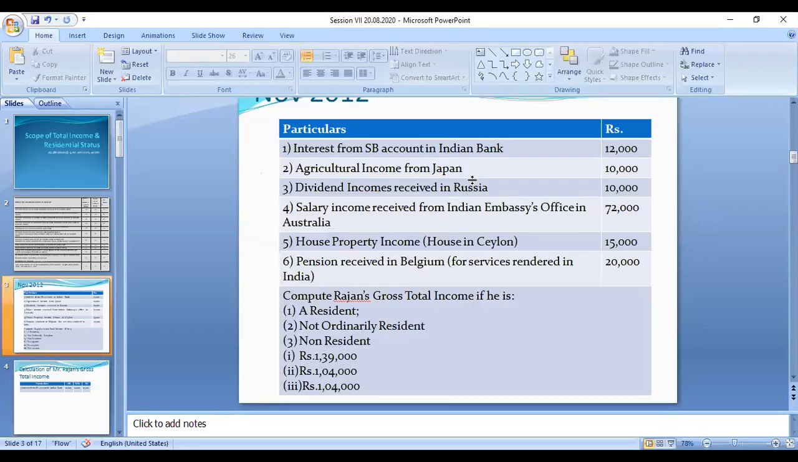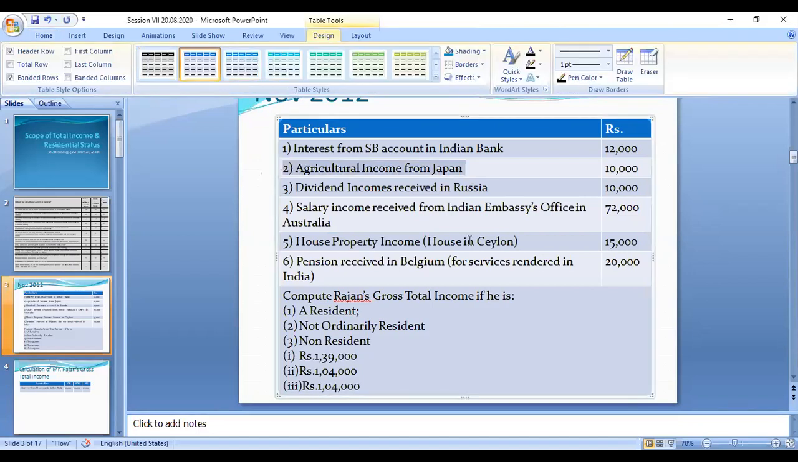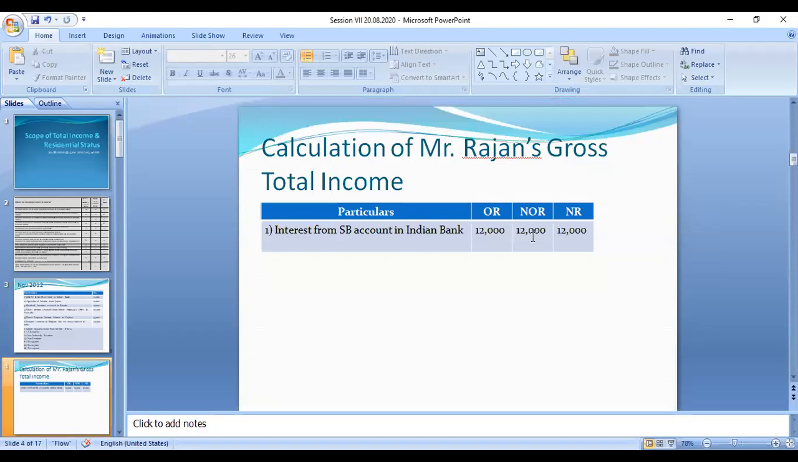Next one: agricultural income from Japan. That amount is 10,000 rupees.